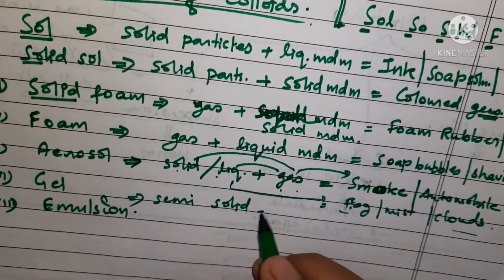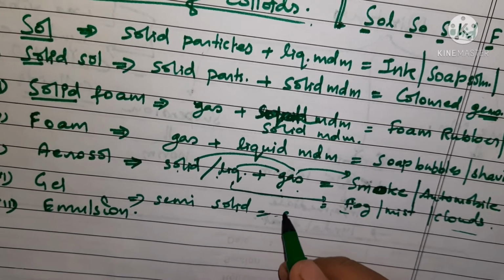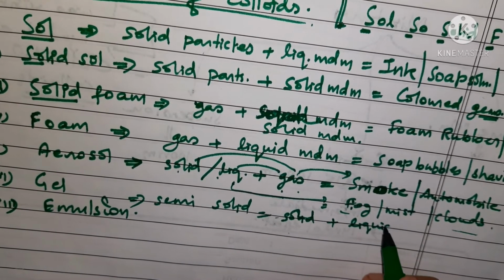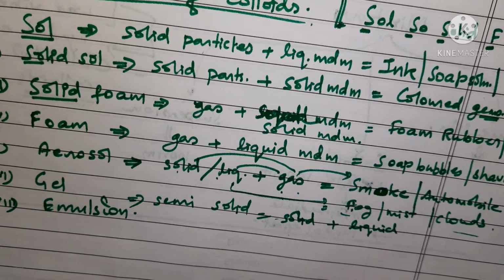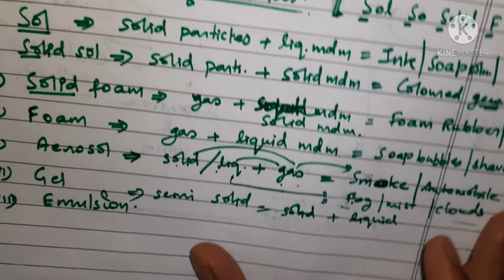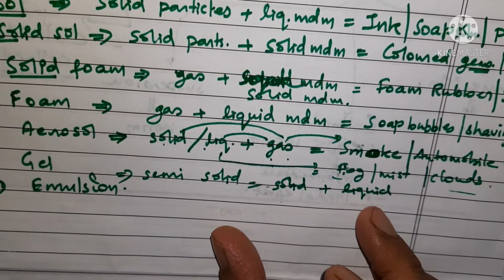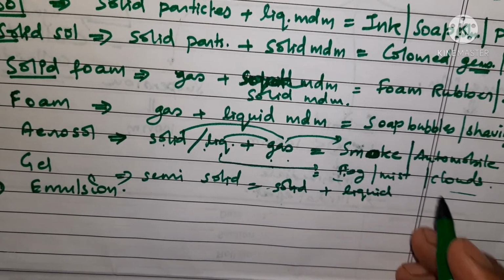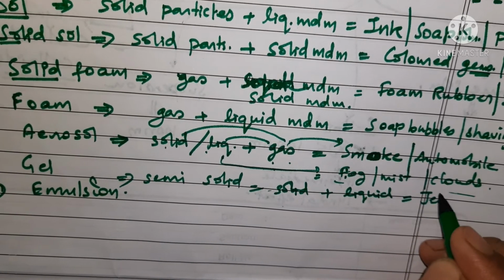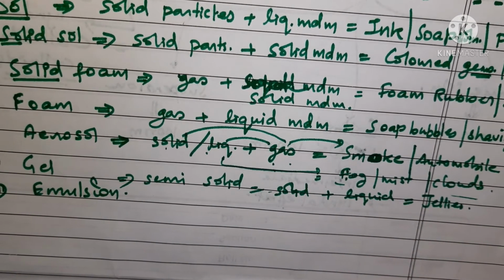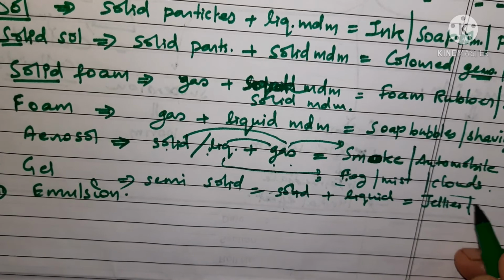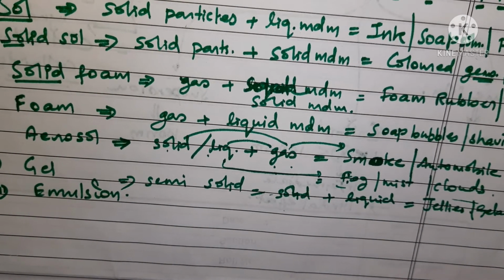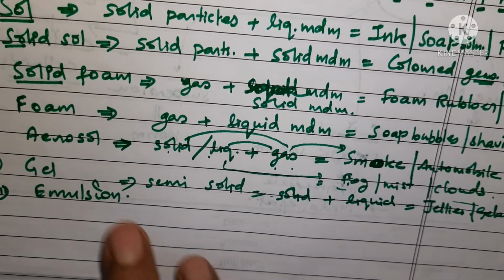Okay, तो इसमें जो होता है वो solid particles in liquid, but it is semi-solid, it has thickness, you can say that it is a thick solution. For example, jellies are very good examples of this. You have gelatin. So these are the examples of gel.